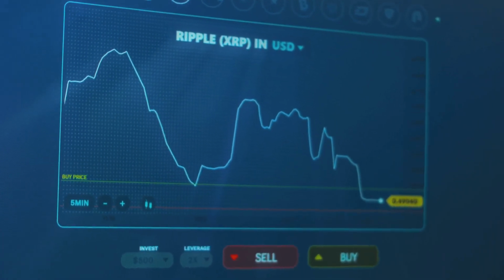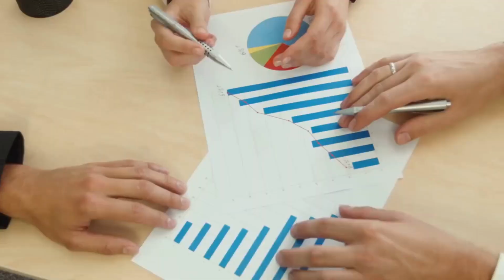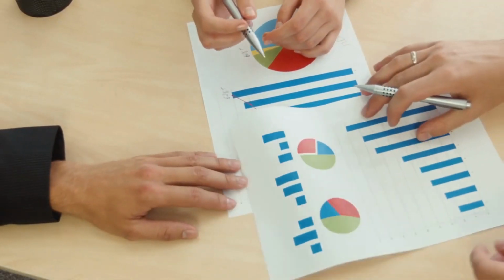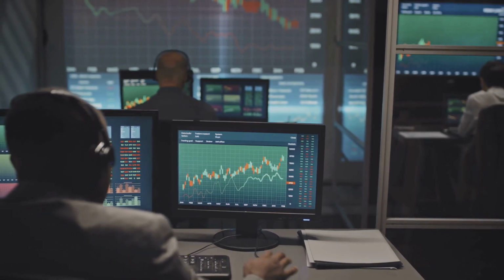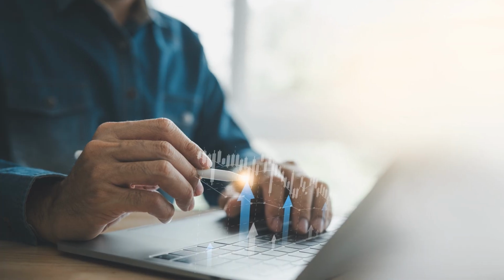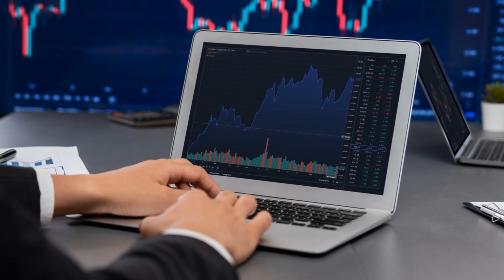Now, let's look at an example of fundamental analysis. Consider the stock ABC Corp. It has a revenue growth of 10% year over year, a PE ratio of 15, which is below the industry average of 20, and a debt-to-equity ratio of 0.5, indicating low leverage. If industry trends and economic conditions are favorable and the intrinsic value is greater than the market value, this may represent a good buying opportunity.